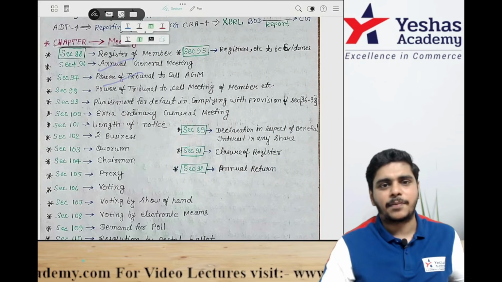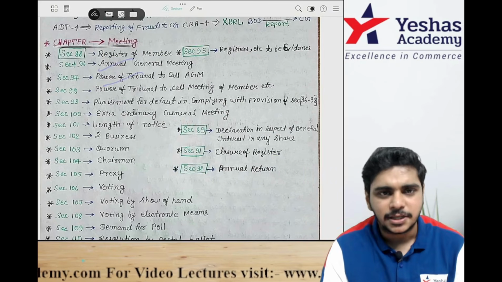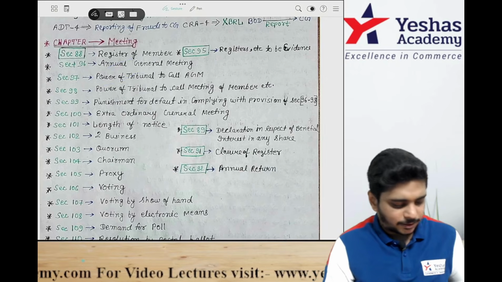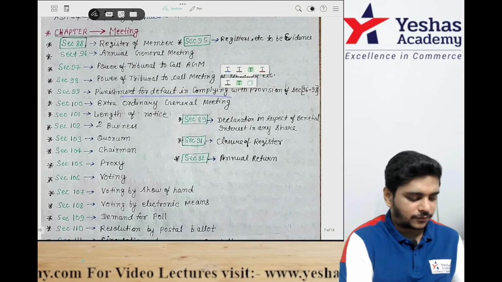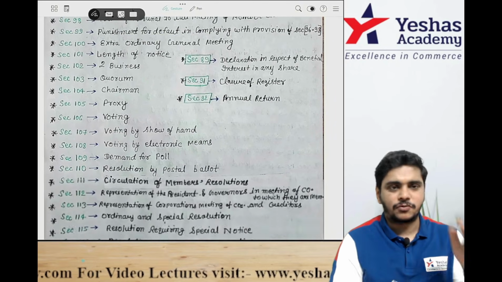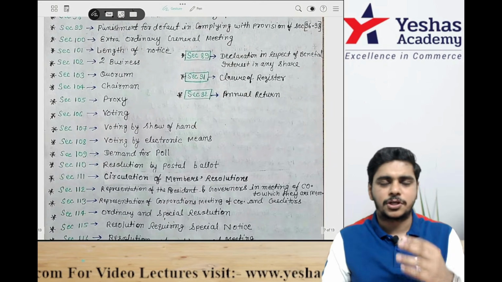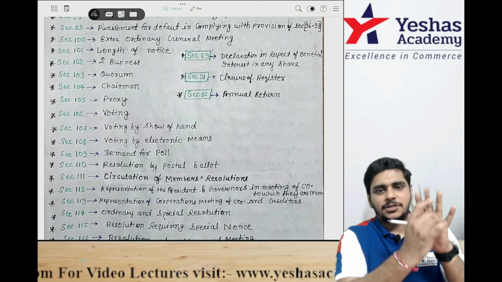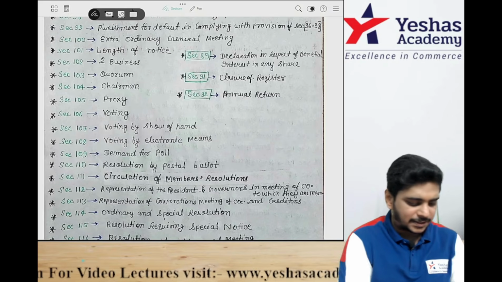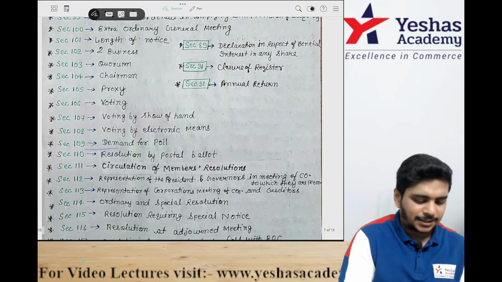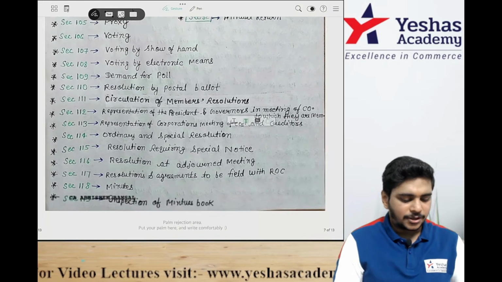96 AGM. 97 power of tribunal to call AGM. 98 power of tribunal to call EGM. 99 is a penalty for AGM. 100 EGM. 101 length of notice. 102 special business. 103 quorum. Chairman, proxy, 106 voting. How do you vote? By show of hands, that is 107. 108 is electronic means. 109 is poll. 110 is ballot.